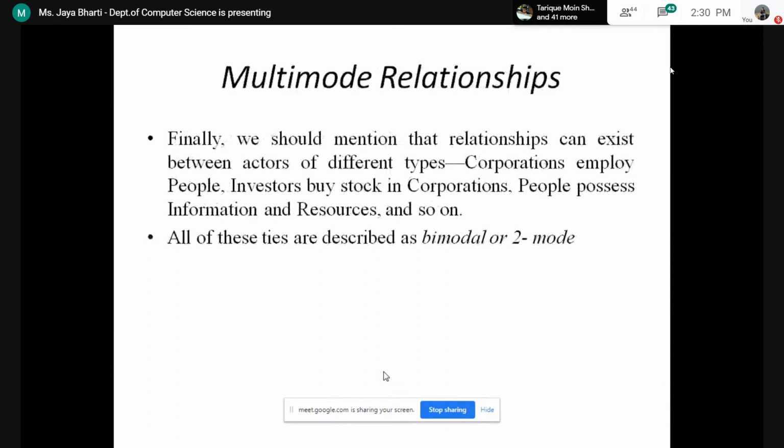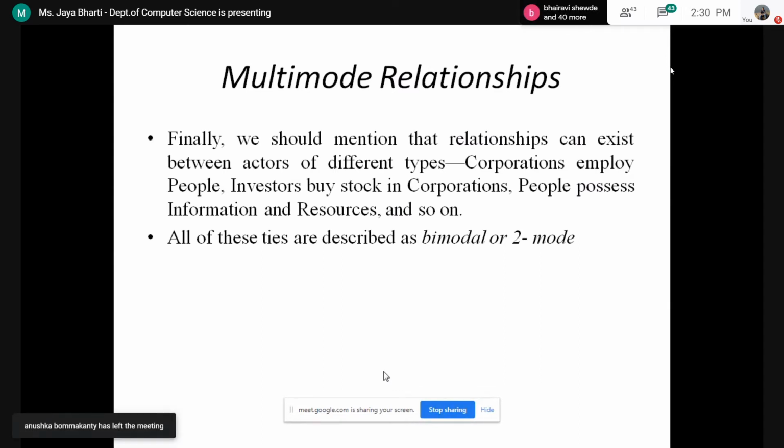Then we have multi-mode relationships. What is a multi-mode relationship? It means there are different kinds of personas having some communication. In the film industry, there is some relationship between all types of actors, either the main lead, the action hero, the comedian, or the housekeeper.